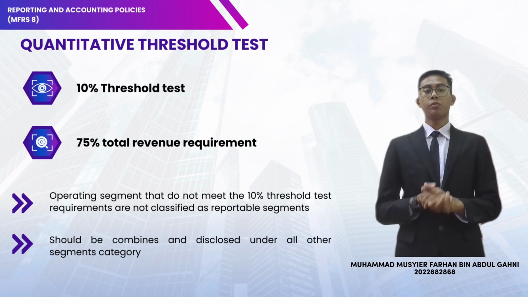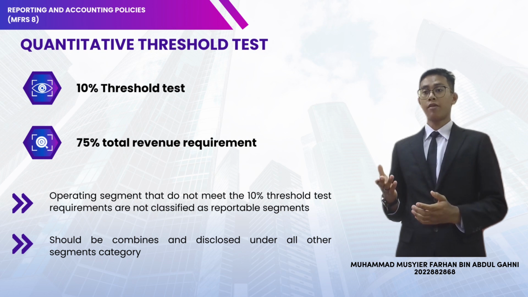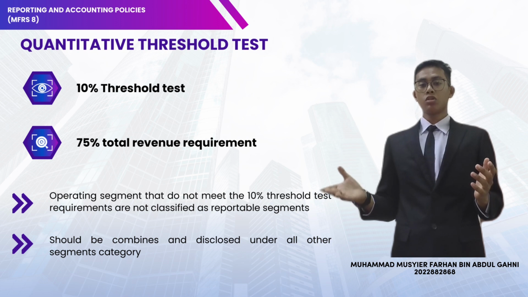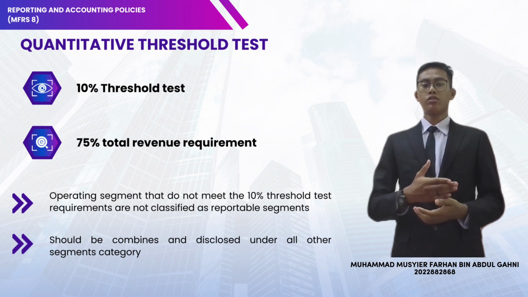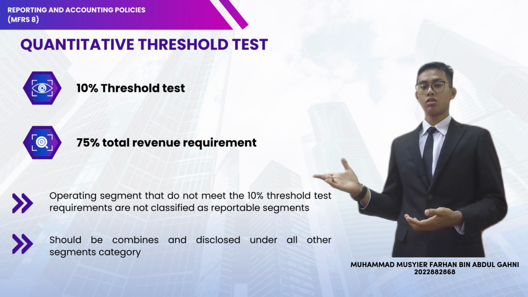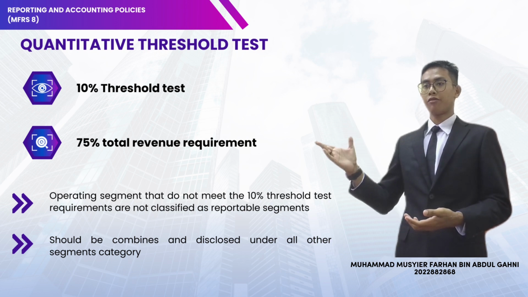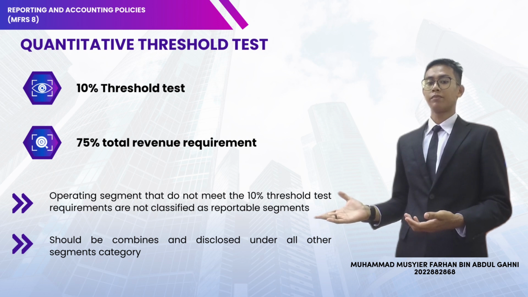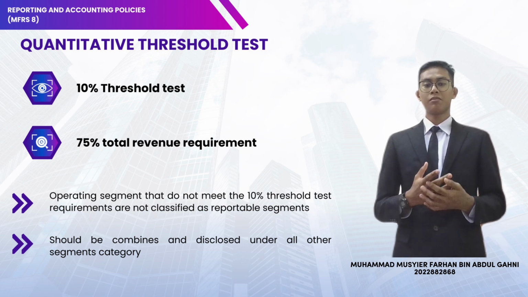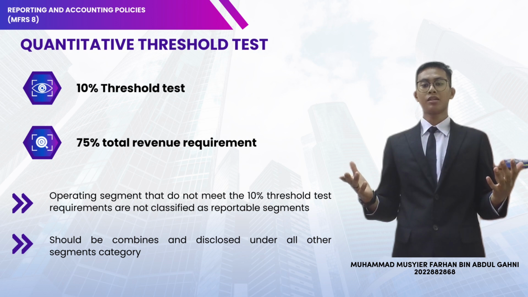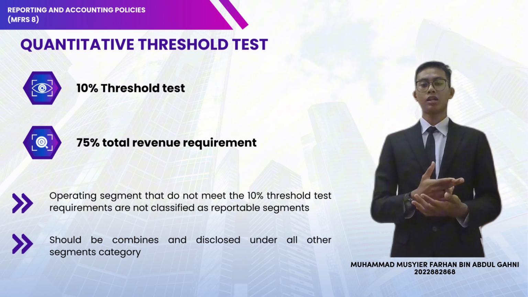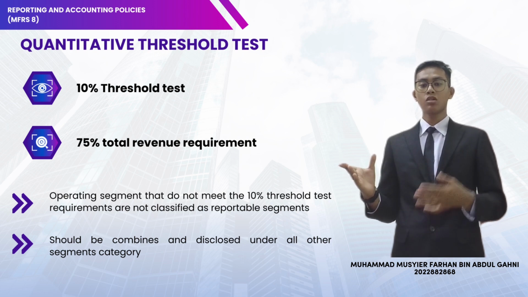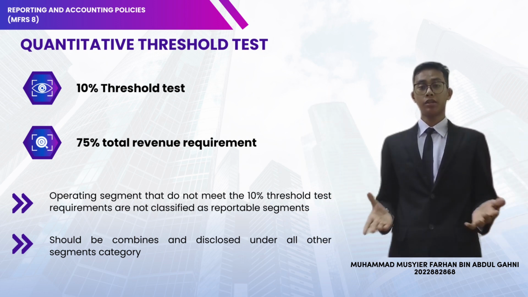Now, we move to reporting and accounting policies, MFRS 8. The reportable and non-reportable segments should be identified by using quantitative threshold tests, which are the 10% threshold test and the 75% total revenue requirement. Operating segments that do not meet the 10% threshold test requirement are not considered reportable segments and should be combined and disclosed under the all other segments category.